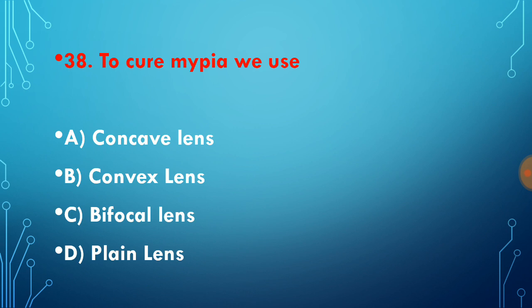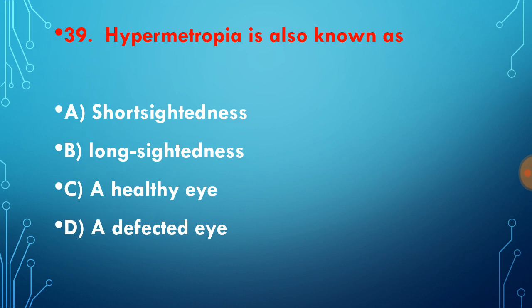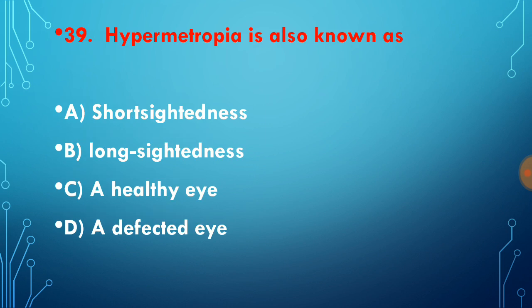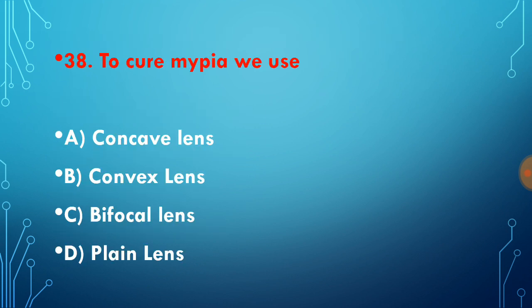Because of that we can say that short-sightedness is cured by concave lens. Hypermetropia, the term is so long, because of that we can say long-sightedness. Hypermetropia is also known as long-sightedness, and a convex lens is used to cure it. The power of convex lens is positive, power of concave lens is negative.